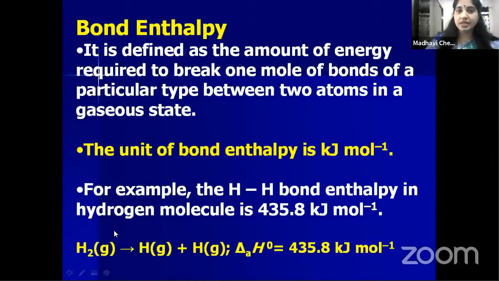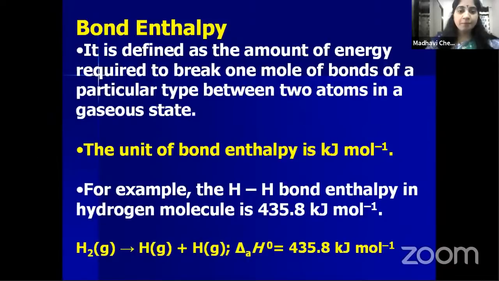Is that clear? Like that for oxygen, it will be different. It will be more, because between oxygen and oxygen atom there is a double bond, so more energy is required. In case of nitrogen, triple bond is present, so it requires more than oxygen. So like that, the bond enthalpy depends upon the nature of the bond. Is that clear, children?